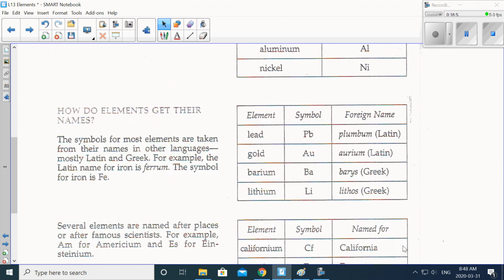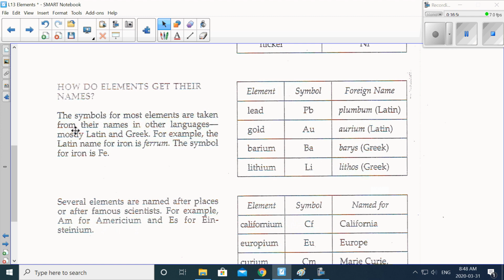Now, how do these elements get their names? The symbols for most elements are taken from the names in other languages, mostly Latin and Greek. For example, the Latin name for iron is ferrum. The symbol for iron is Fe. Some of them just seem totally random, like lead, Pb. The foreign name is plumbum. Everyone say plumbum. Gold is Au, aurum, that's from Latin. Barium is Ba, which is from the Greek word for heavy. Lithium, everyone say lithium.